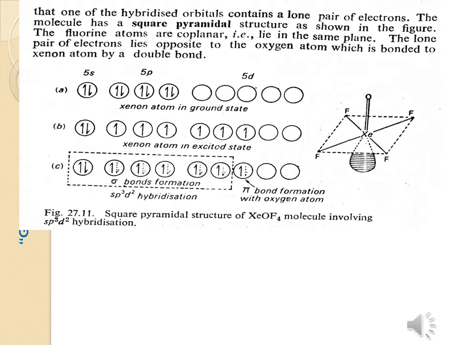Here the xenon oxytetrafluoride molecular structure is also given. This is square pyramidal. The fluorine atoms are coplanar, that is, in the same plane. The lone pair of electrons lies opposite to the oxygen atom, which is bonded to the xenon atom by a double bond. So it is an sp3d2 hybridized square pyramidal molecule.